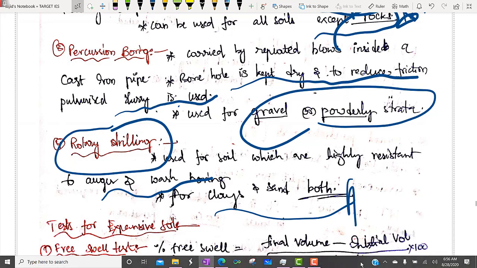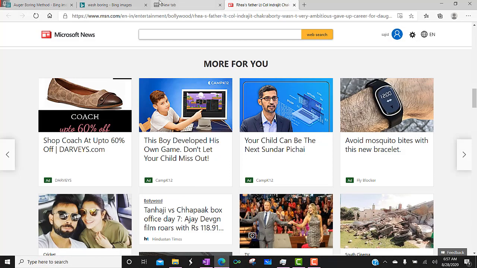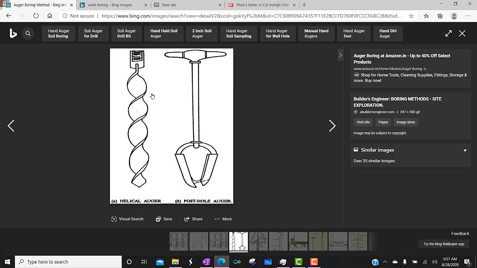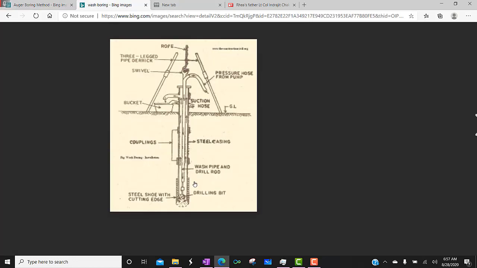Now let me show you the diagram so that it will be a little bit convenient. So just give me a second. So this is how the auger looks like. You can see, right? This is how the auger looks like, and this is the wash boring. Okay, आप penetrate कर रहे हो, and simultaneously you can see what you are doing. You are pumping the water with high pressure. So whatever material you have cut, ये जो hole में material आपने cut किया था, loose कर दिया था, it will be converting into slurry and it will be rising up and coming out. Okay, ये bucket में collect हो जाएगा and you can just throw it out. I hope you got it. समझ में आ गया concept आपको. So this is about types of boring.